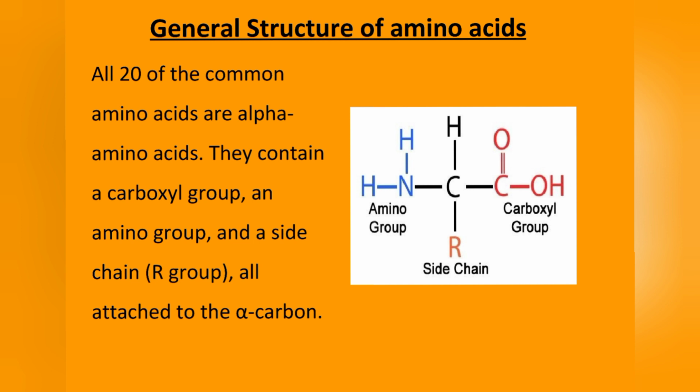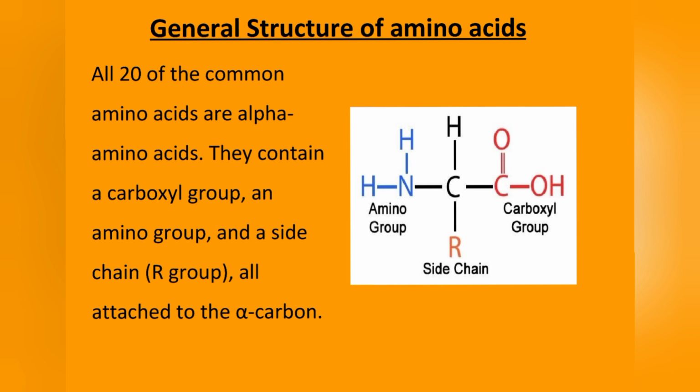All attached to the alpha carbon. As you can see, the alpha carbon is at the center, to which the amino group and the hydrogen, the carboxyl group and the side chain or the R group are attached. Not all amino acids have a side chain. For example, glycine does not have a side chain. Its alpha carbon contains two hydrogens.